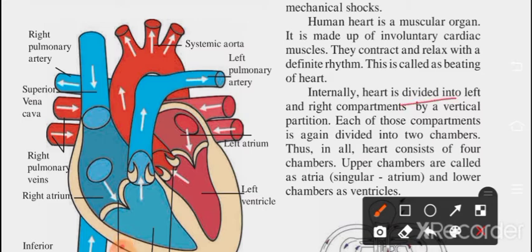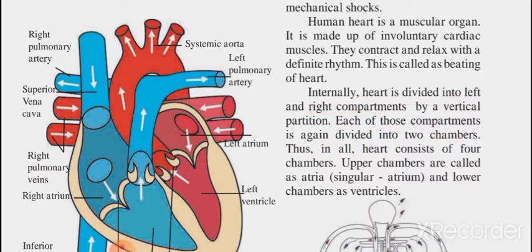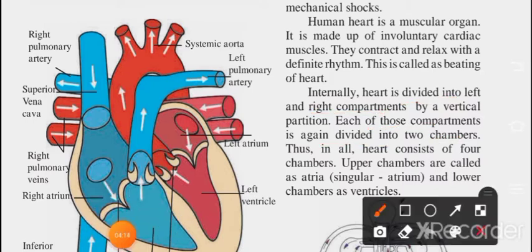Internally, the heart is divided into left and right compartments. The heart has two compartments, one is right and the other one is left. I'll show you in the diagram also. Each of those compartments is again divided into two chambers, upper chamber and lower chamber. We have two parts, left part and right part, and left has two parts, upper and lower. Right has two parts, upper and lower. All these things we'll see in the diagram.